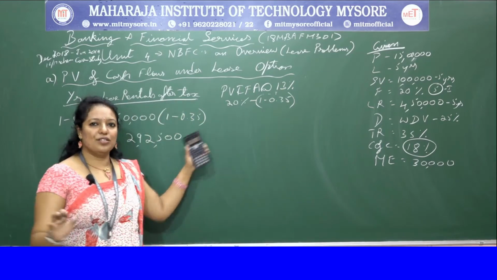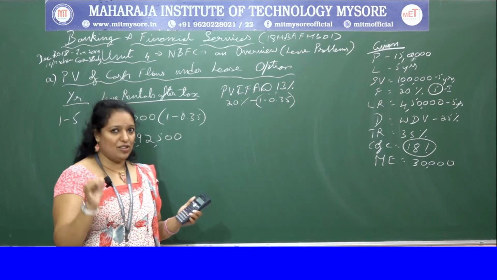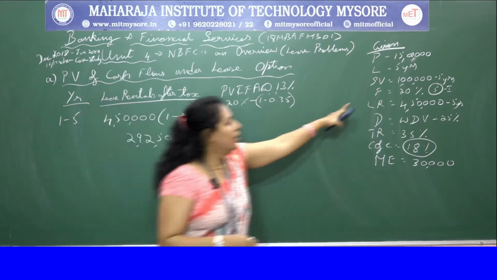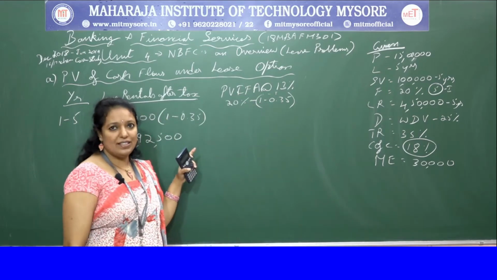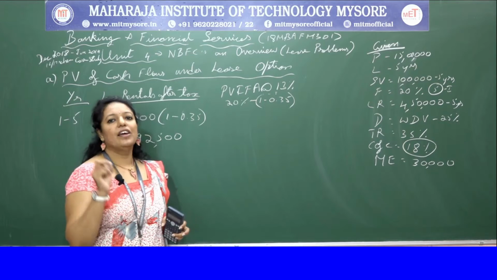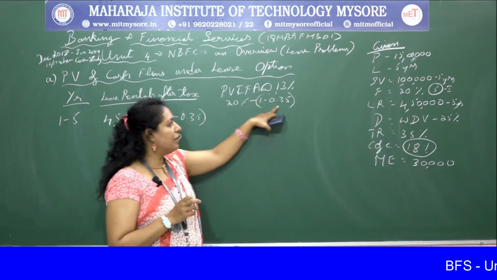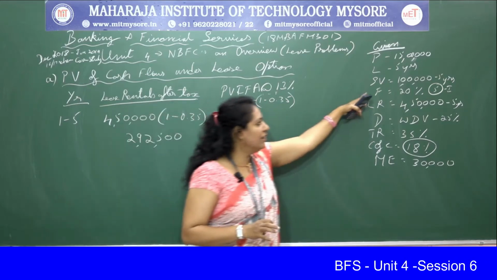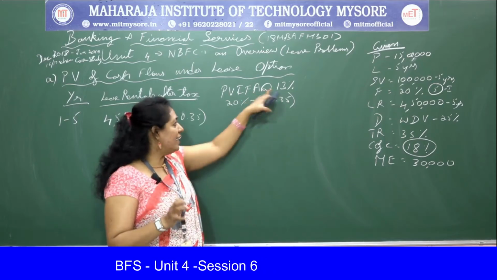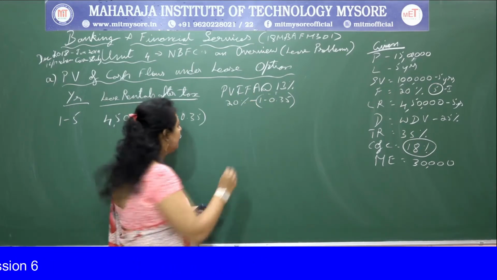So by default, the cost of capital was also 13%. So probably you might have thought that yes, we have taken the cost of capital, but not really. There we have taken 20%, which was the loan borrowing percentage, and on that we did 1 minus t. Here we are not considering the cost of capital, we are considering the cost of debt. So 20% into 1 minus t we are going to do, which will get us 13%, which is given in the problem.